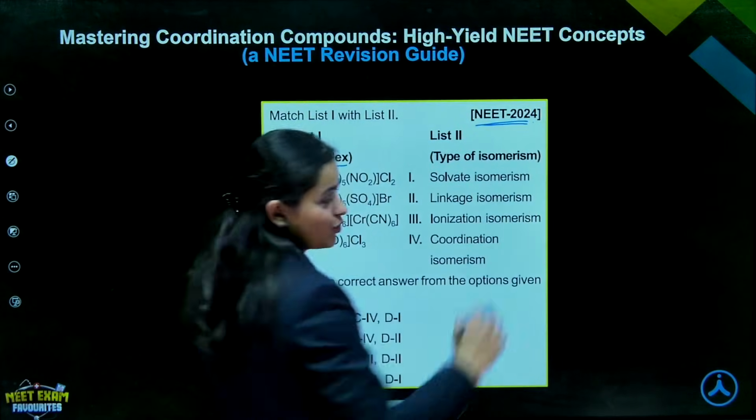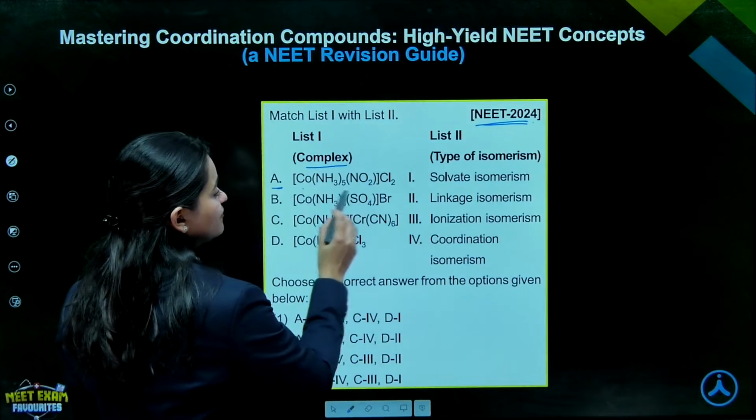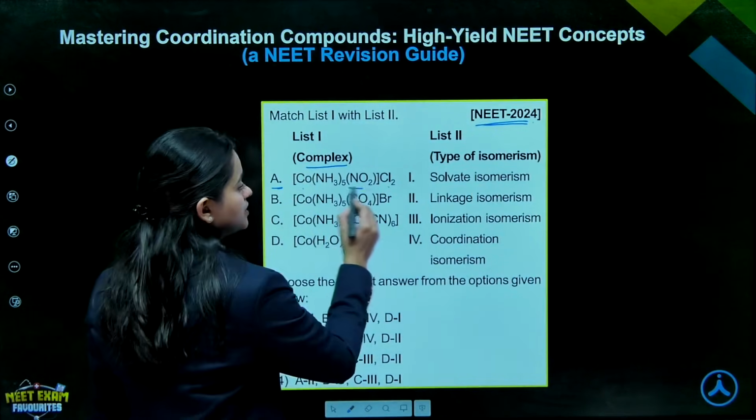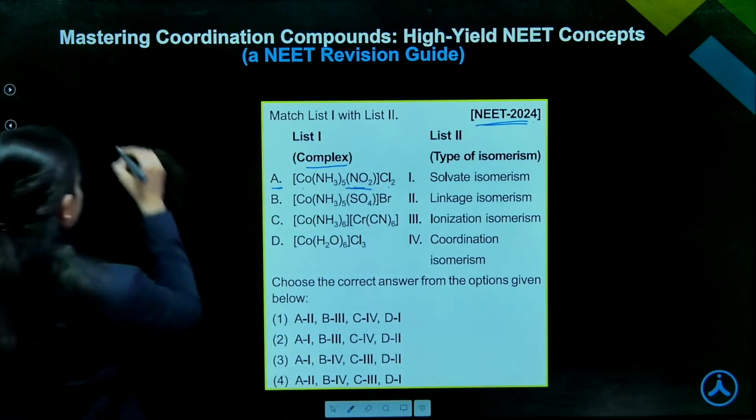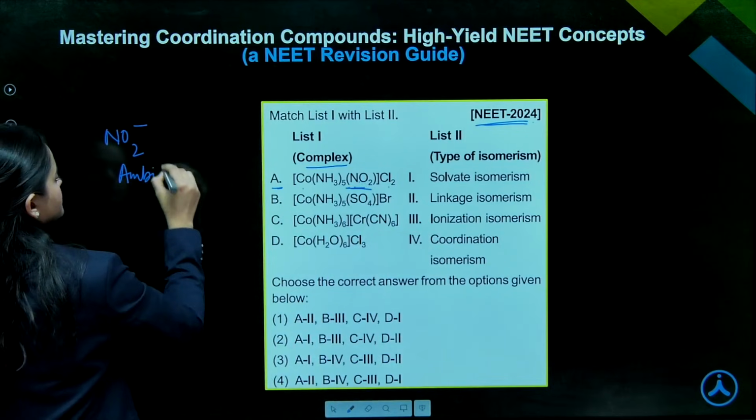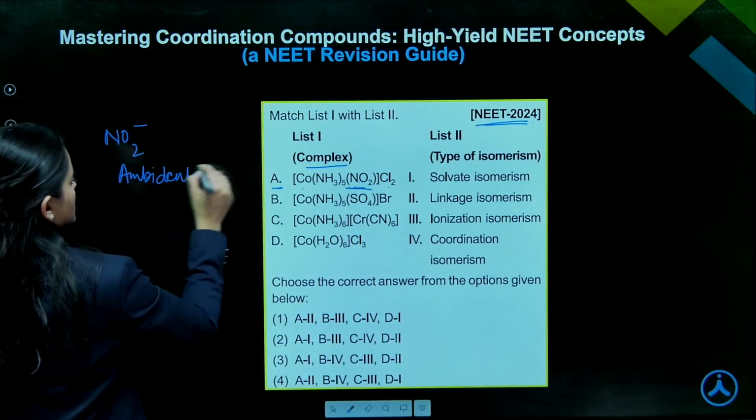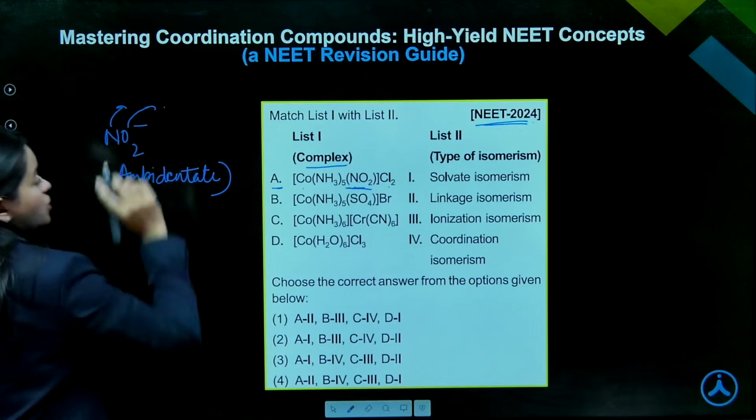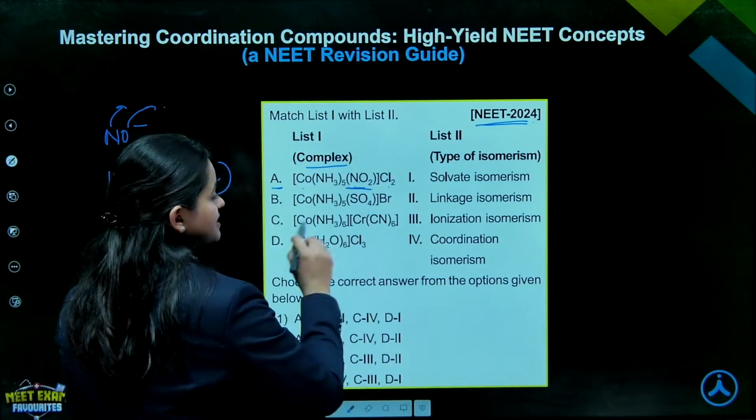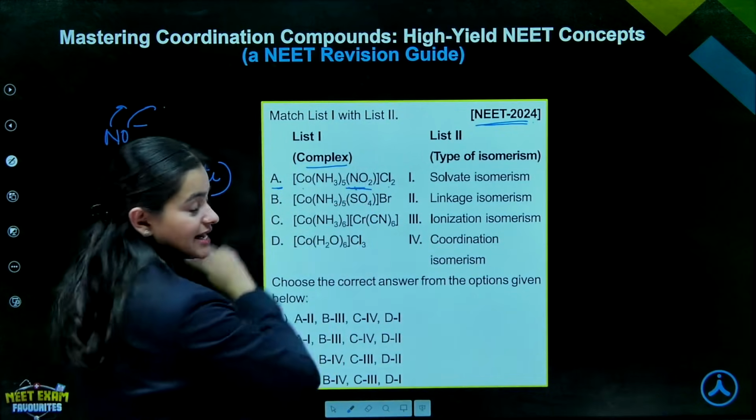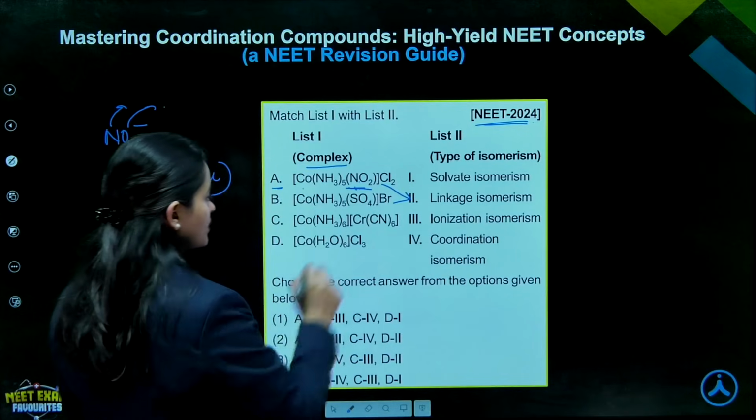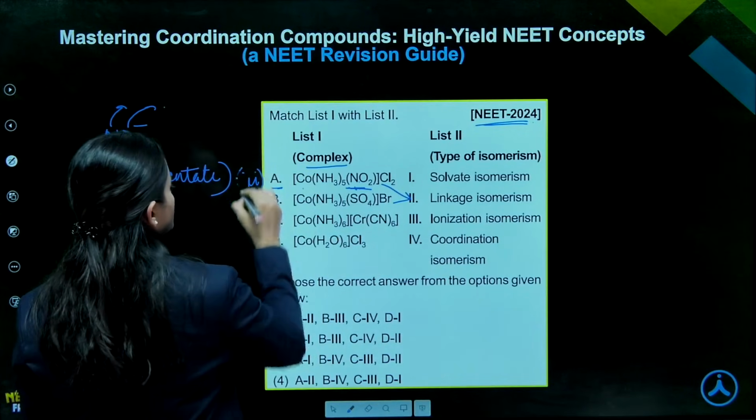NEET 2024. See, Co(NH3)5NO2 Cl2, right? So this will be acting as what? NO2 minus here is basically an ambidentate ligand, right? So both nitrogen and oxygen are potential donor atoms. So I hope it is clear. So if we have NO2 minus, an ambidentate ligand in the complex, then it will definitely show linkage isomerism. Okay, so A will be matching with 2.